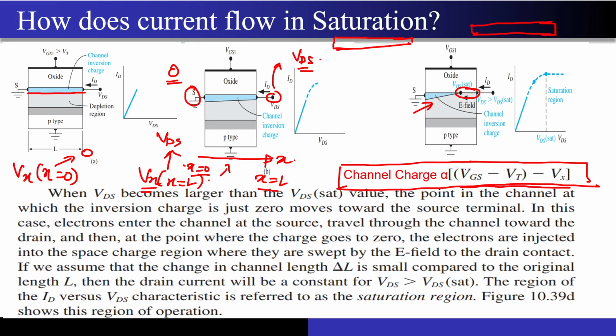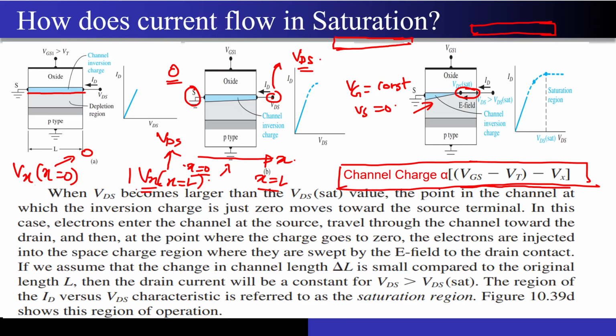So if I don't change Vg, let's say Vg is constant, my Vs is 0, correct? Now what I am trying to do is slowly increase this VDS that you are seeing over here. So what will happen? You know that this VDS is nothing but the value of Vx.